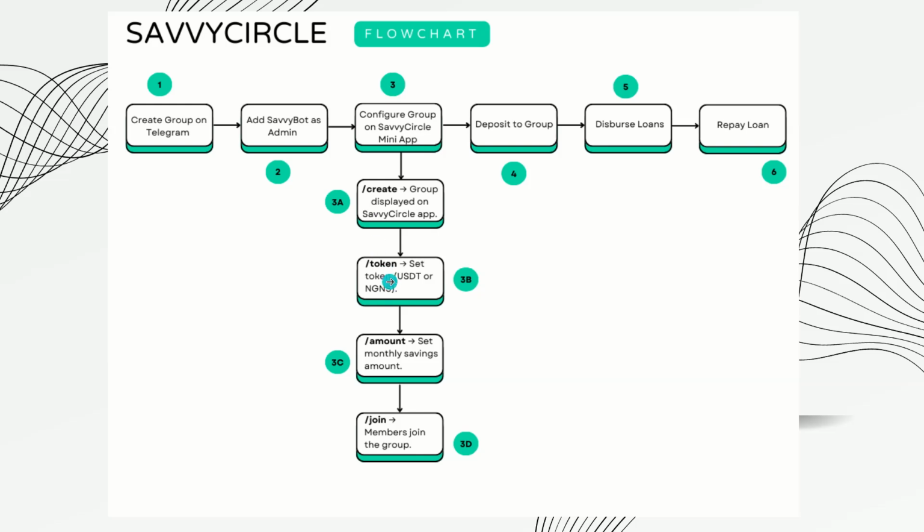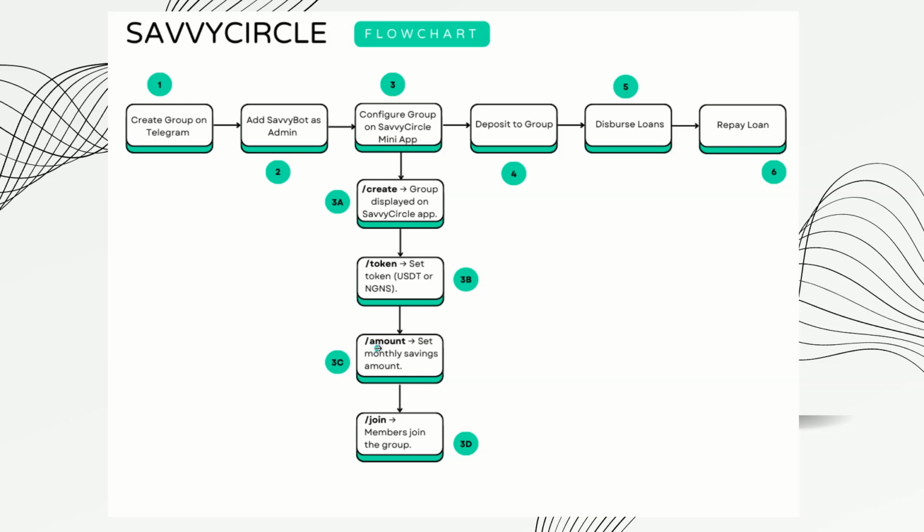Then step two is the token command. So for now, we are supporting two tokens. One is the USDT, which is a stable coin pegged to the dollar, and another token we have is NGNS, which is a stable coin pegged to the Naira. So users will set the token they want to use for savings, either they want to use USDT or they want to use NGNS.